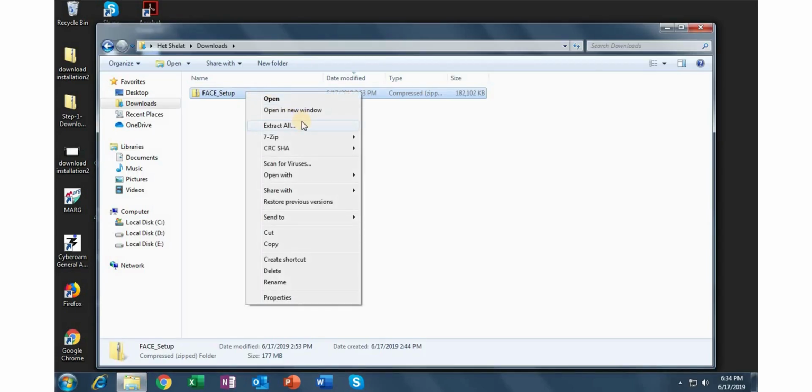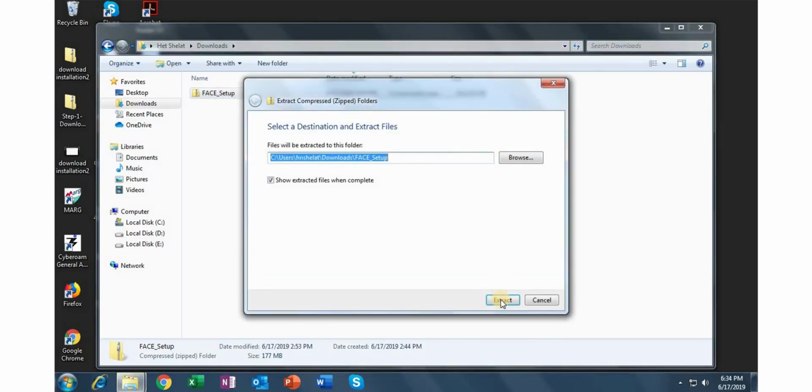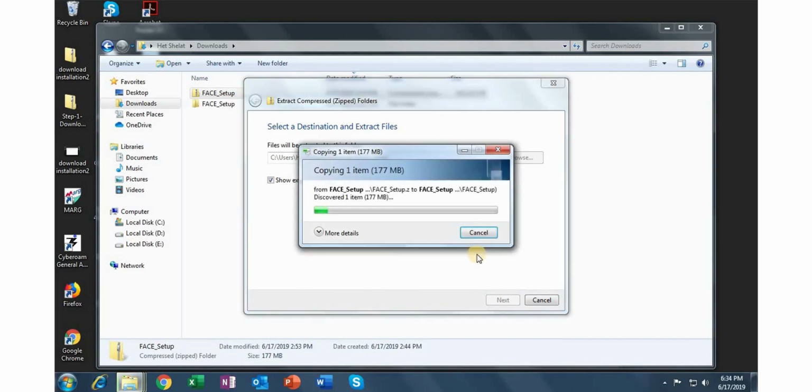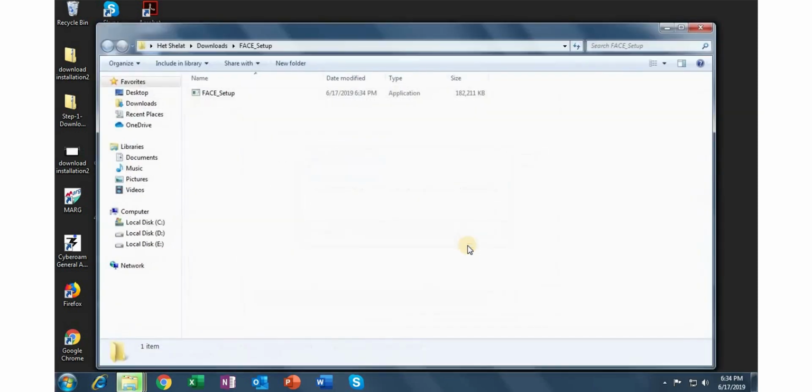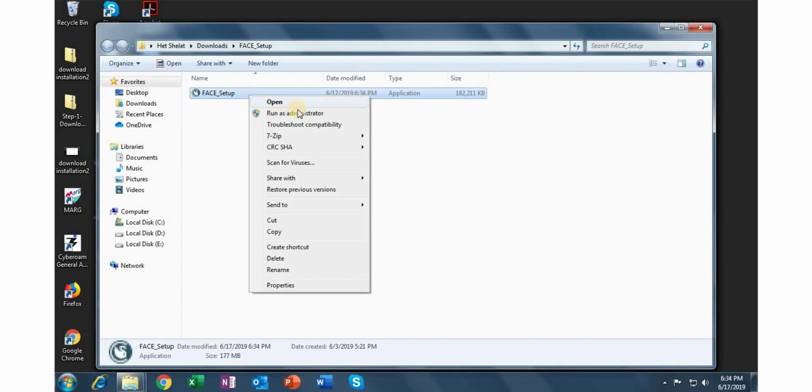The setup file will be downloaded in a zipped folder. First, extract the Face Setup zipped folder. Once the setup has been extracted, go to the folder, right-click on Face Setup and run as administrator.